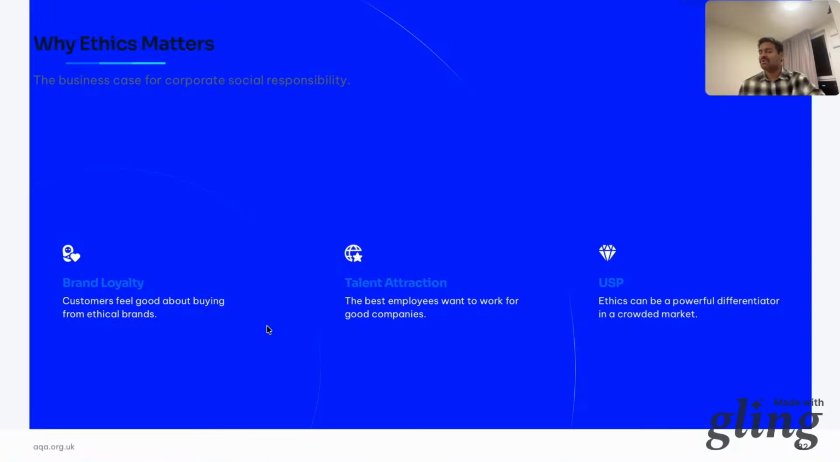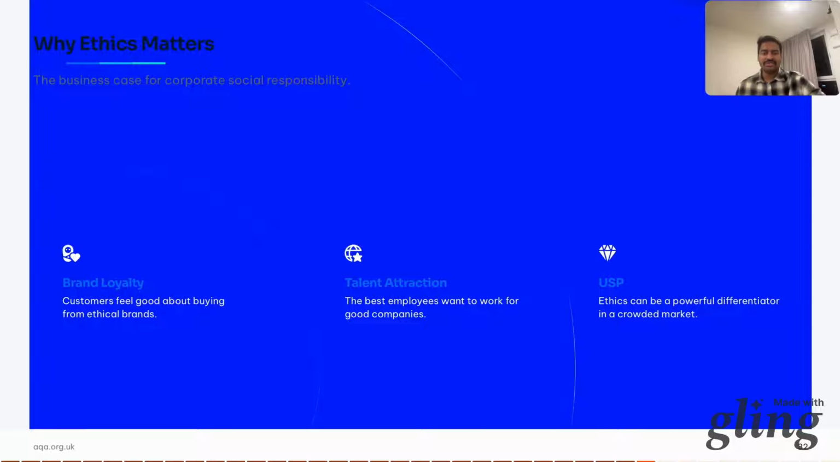Now we come to the business case for CSR. Why bother being ethical? I told you how to be ethical, but why bother? There are 3 reasons. Brand loyalty: it's very hard to build, but very easy to lose. Customers feel good buying from ethical brands. Second, talent attraction. The best employees want to work for good companies. No one dreams of working for a polluter. Third is USP. Ethics can be a powerful differentiator in a crowded market. The Co-op uses its ethical stance to stand out.